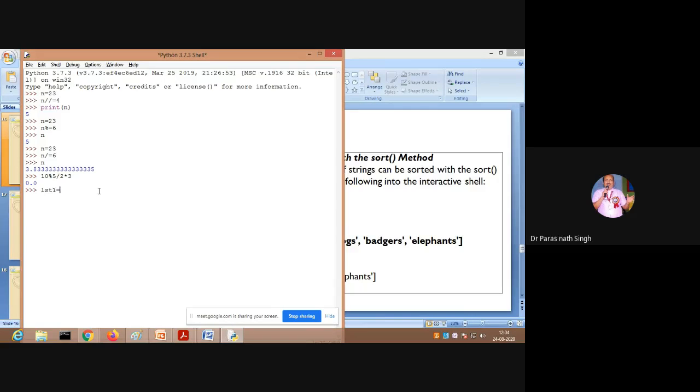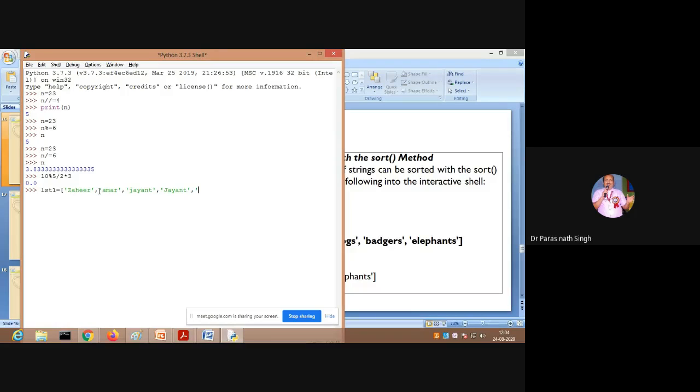LST1 equal to, I'm giving names here: Zahir, Amar, Jayant, and again Jayant, and again Jayant.